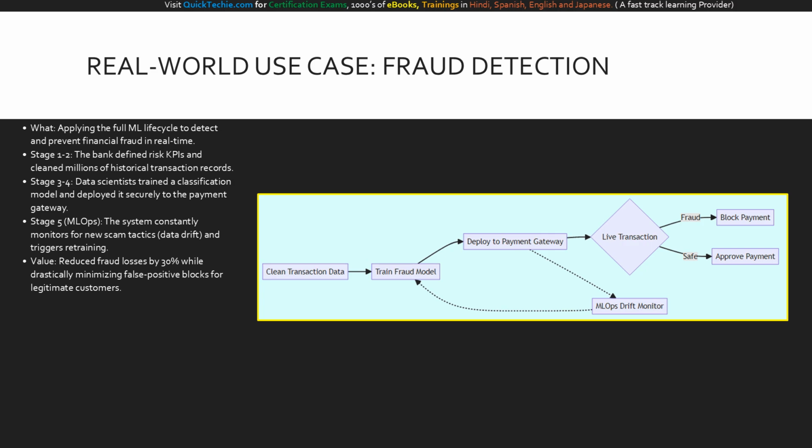This final diagram shows the ML lifecycle actively protecting the business. Clean transaction data trains the fraud model, which is deployed to the payment gateway. When a live transaction hits the gateway, the model instantly classifies it, routing fraudulent attempts to block payment and safe ones to approve payment. Notice the continuous feedback loop. The gateway feeds data into the MLOps drift monitor, which loops back to training, ensuring the model stays vigilant against new threats. This is the true power of machine learning.